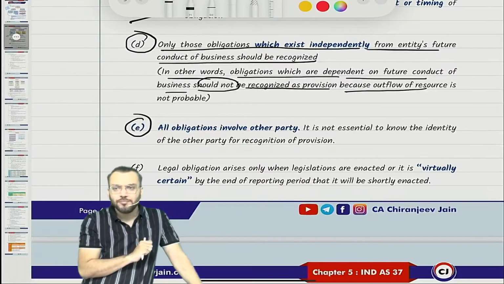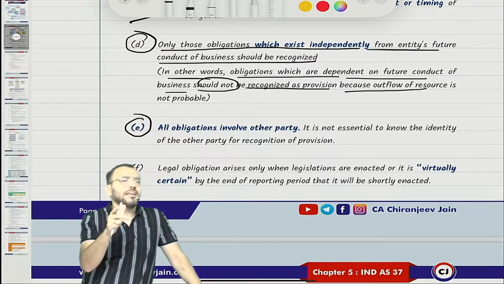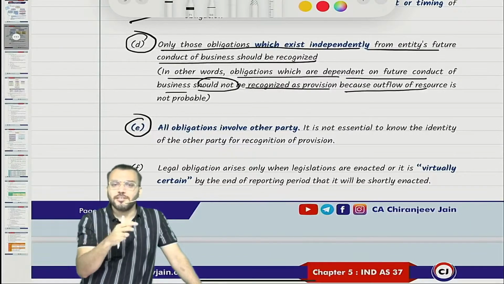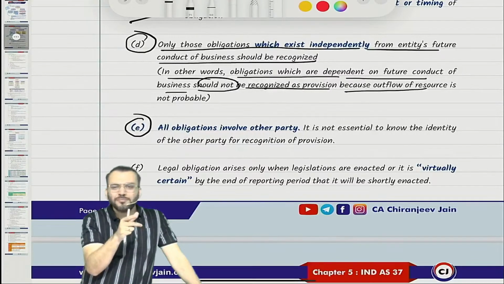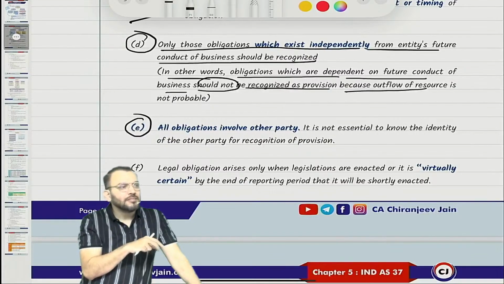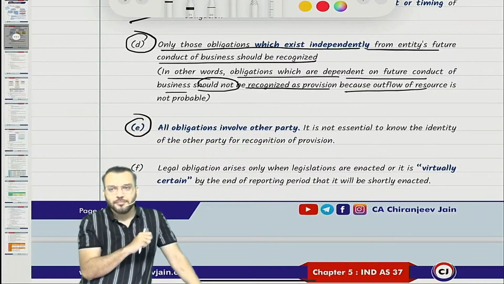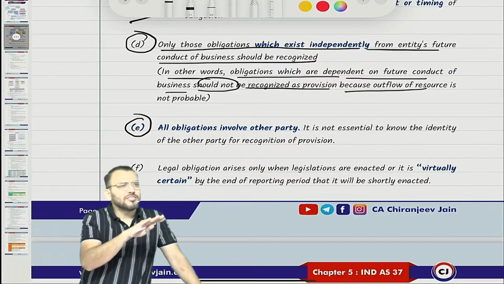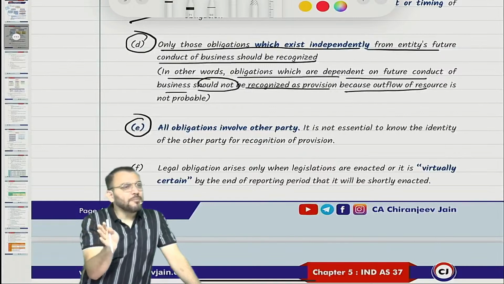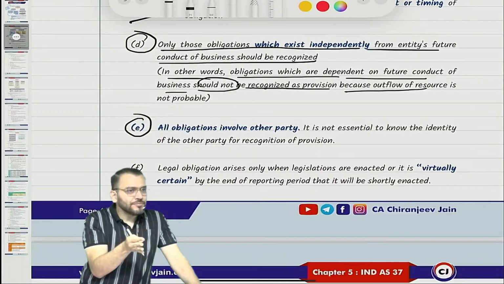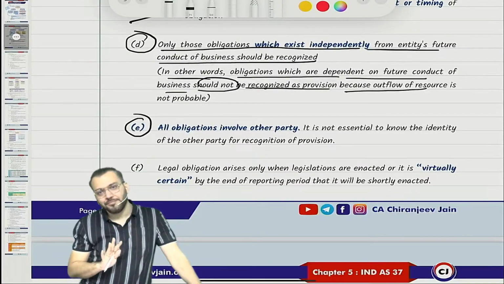Let me take one example. Suppose we are an event organizer, means we organize events, and we organize one event, but due to some fault an accident happened because the public was crowded, a lot of people came. Some of the public got injured, some died. Quite possible.